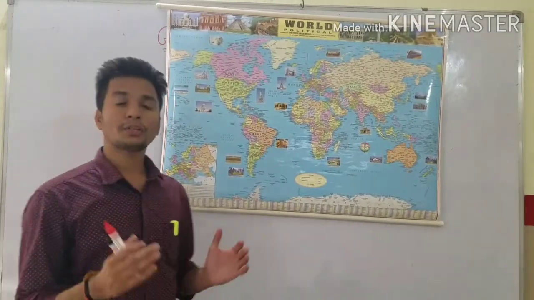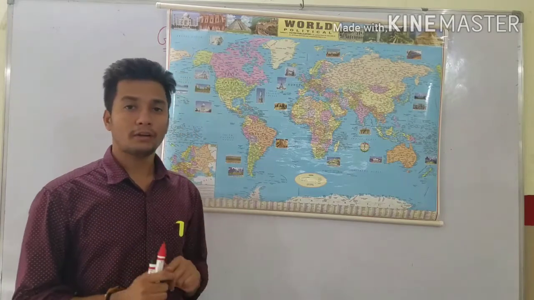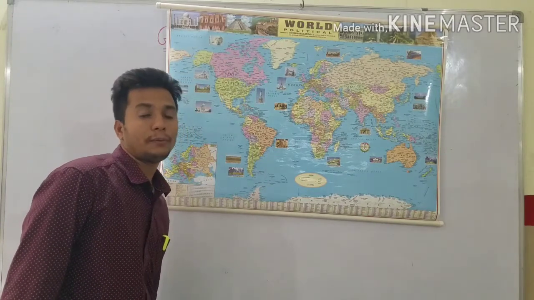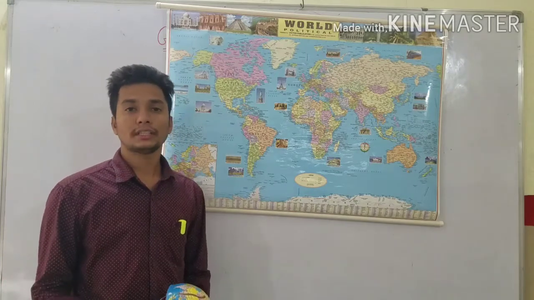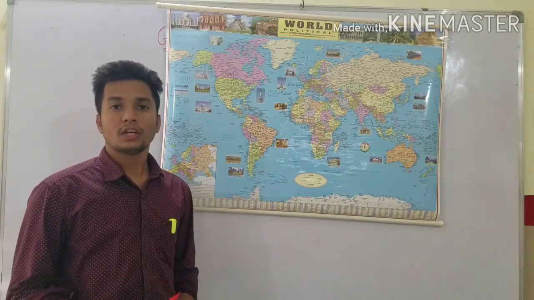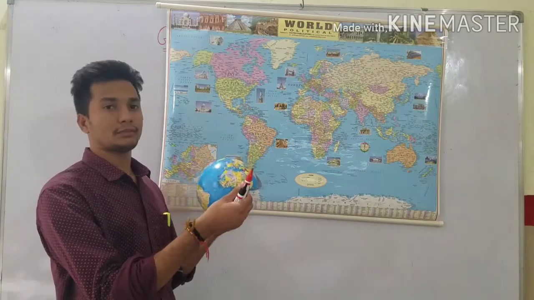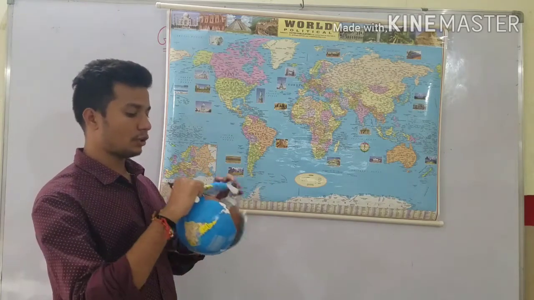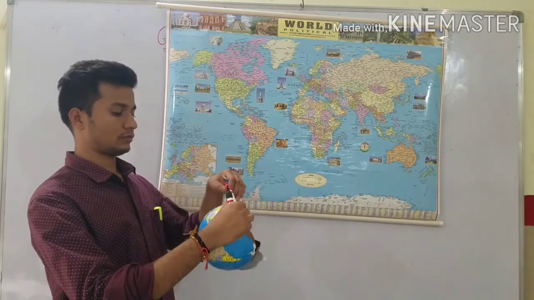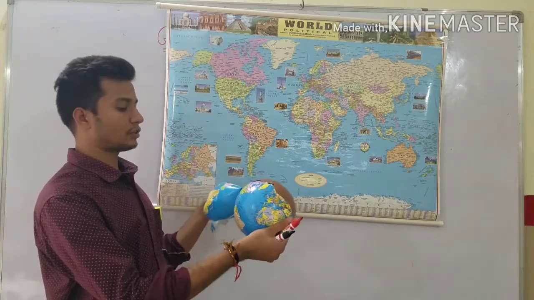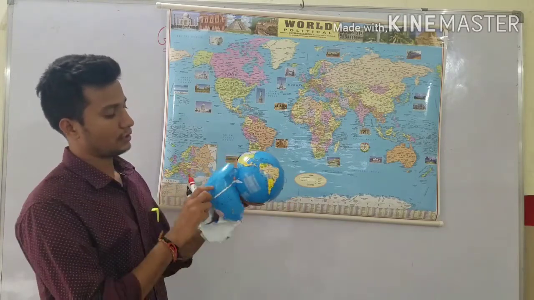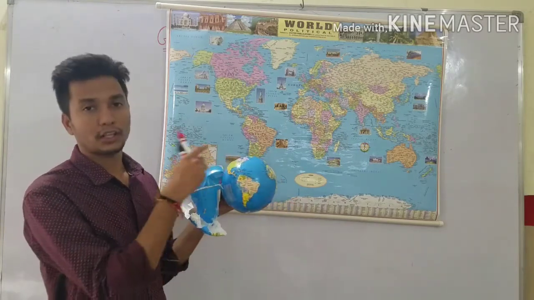See, before discussing the map, listen students. If we are unable to see the globe at a time, we could cut open the globe to see the whole part of it.